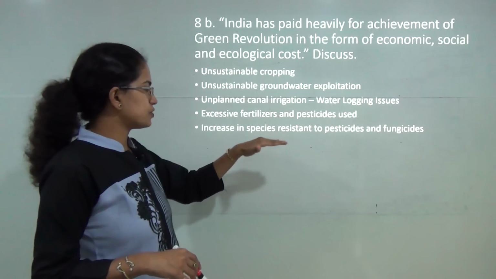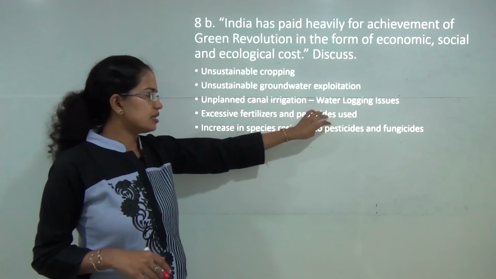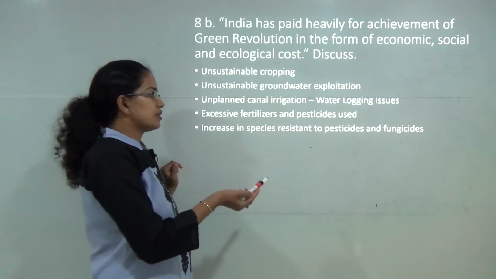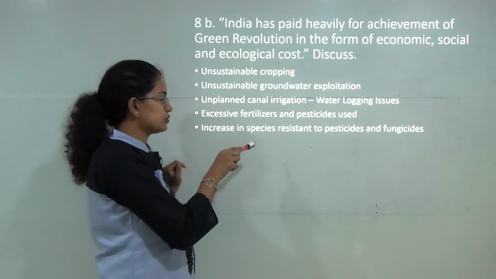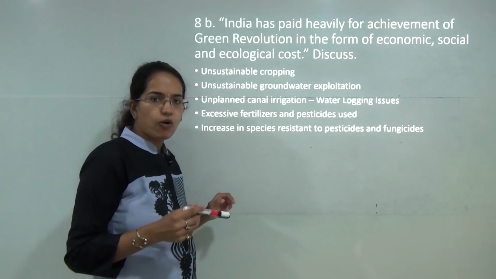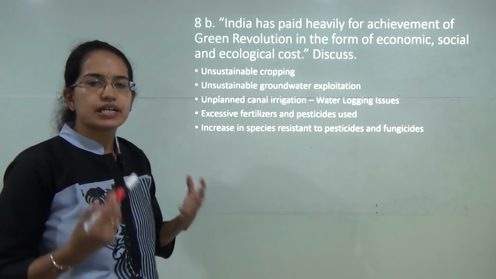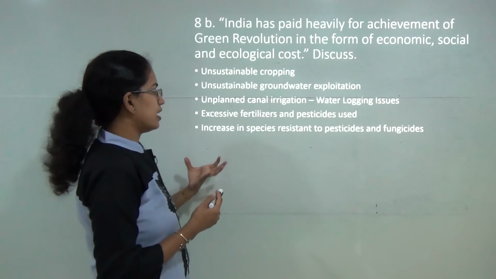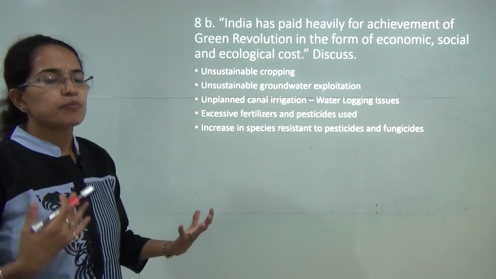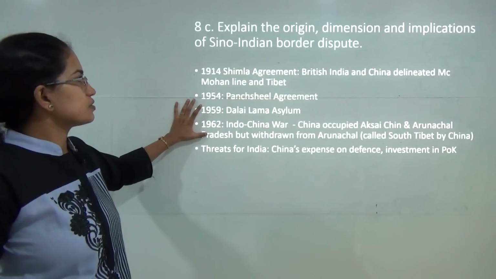Then you have excessive use of fertilizers and pesticides. Ultimately, the breeds or the species became resistant to the fertilizers and the pesticides which were used to such an extent that it became a kind of havoc, or these species became so antibiotic resistant that they created more persistent problems and persistent infections into the agricultural produce. So these are some of the main ideas that you must discuss.